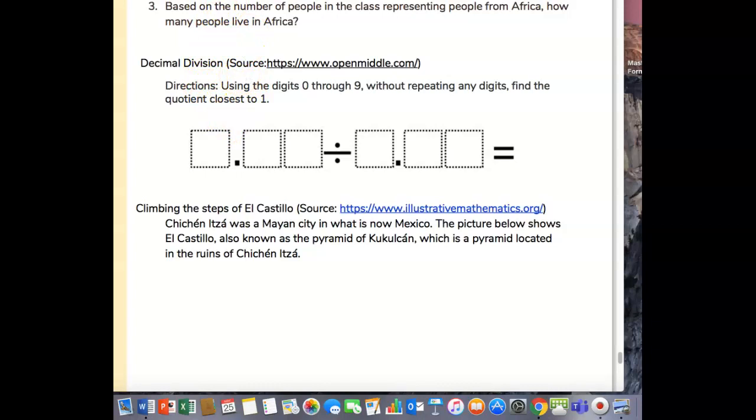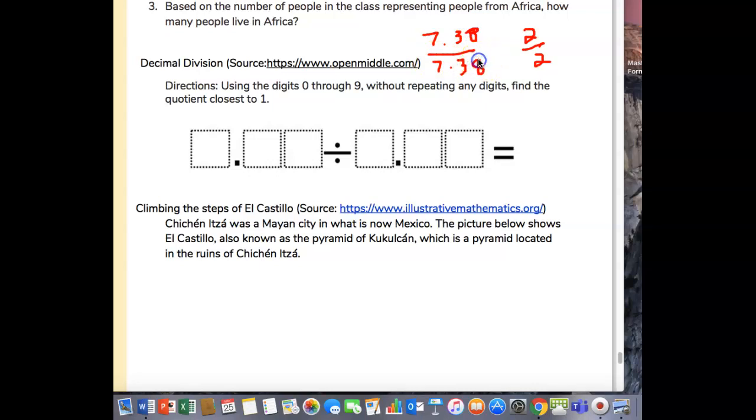Okay, so let me explain. In order for a number to be equal to 1, you could have 2 over 2, and that's equal to 1, right? You could have 7.38 over 7.38, and that's equal to 1, right?